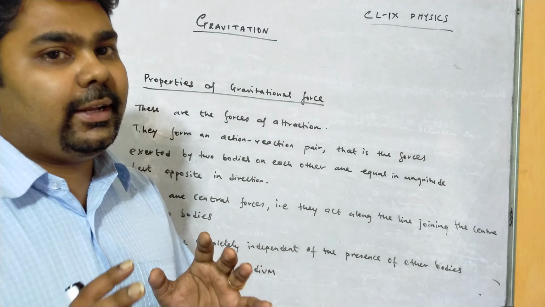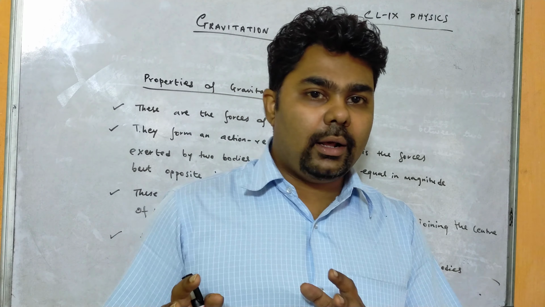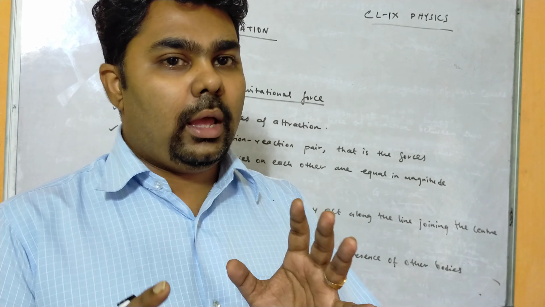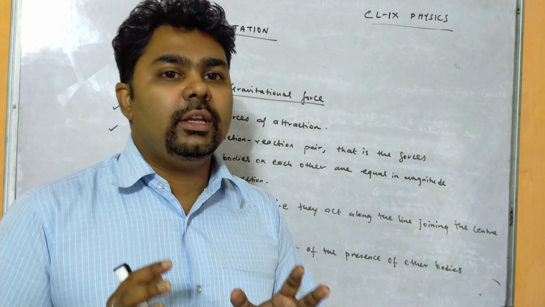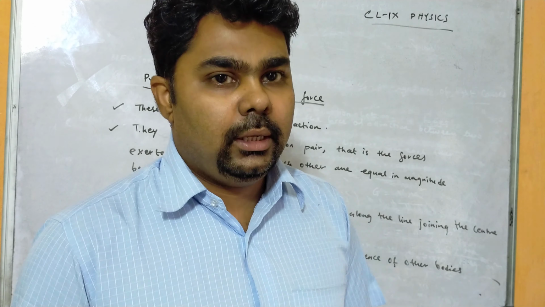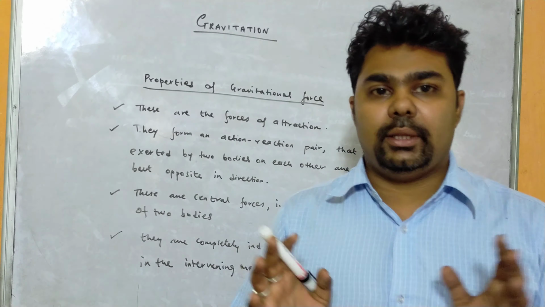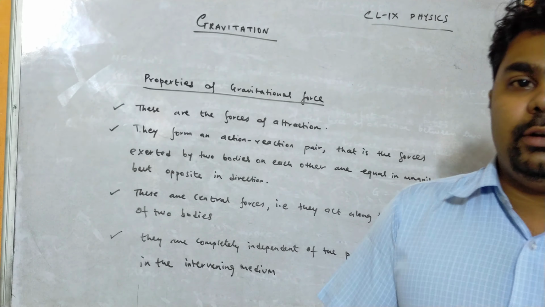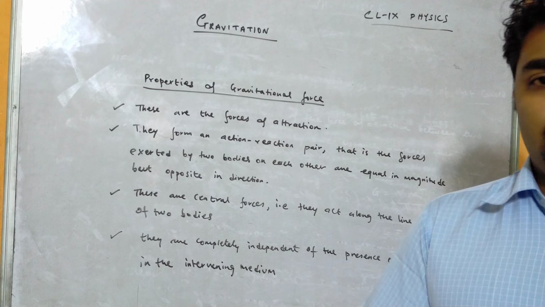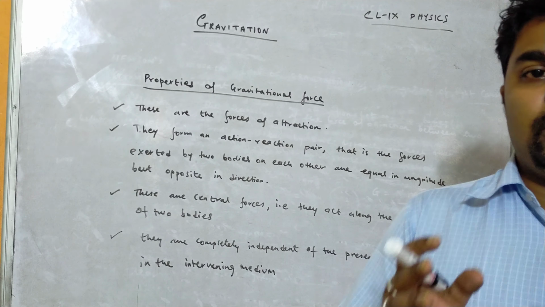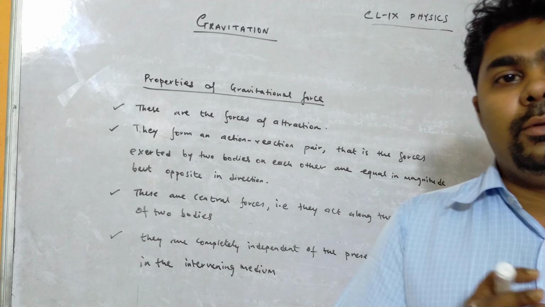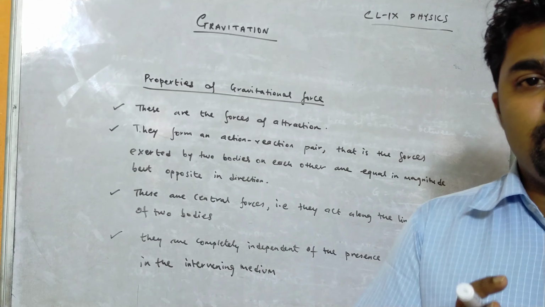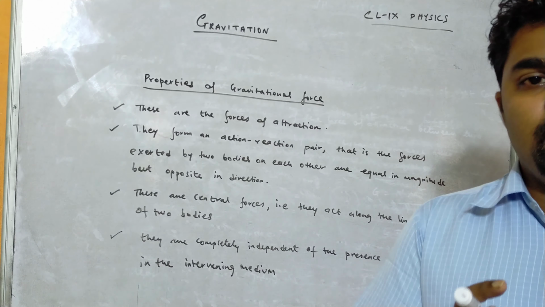Next, they are completely independent of the presence of other bodies in the intervening medium. So you see, there is an attraction between the Sun and our planet Earth. Our planet Earth is revolving around the Sun, but it doesn't mean that we don't have other planets there. The other planets will also have a gravitational force with the Sun, but it doesn't matter, so gravitational force between two bodies is independent of the presence of other bodies near them, right? So these are the properties of gravitational force.